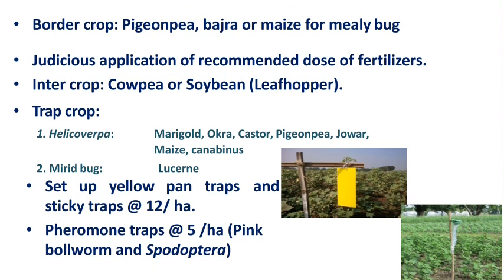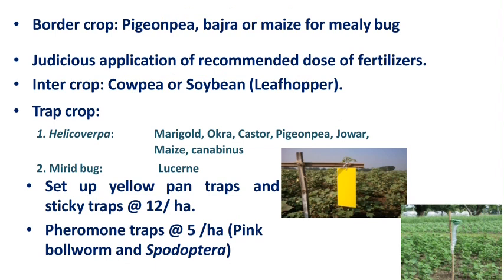What happens is, due to the continuous use of urea or nitrogen fertilizers, it increases the chance of emergence of sucking pests. Then intercropping. Intercropping with cowpea and soybean is also effective against the leafhopper. Then trap cropping. For Helicoverpa armigera, marigold, okra, castor, pigeon pea, jowar, maize, and sunflower are the different trap crops used against Helicoverpa armigera. Then for the mirid bug, lucerne is used as a trap crop.